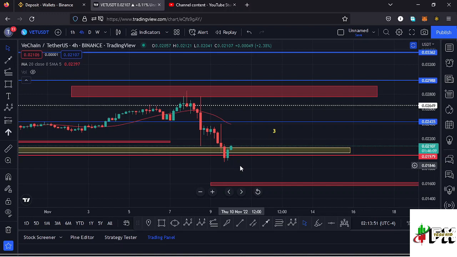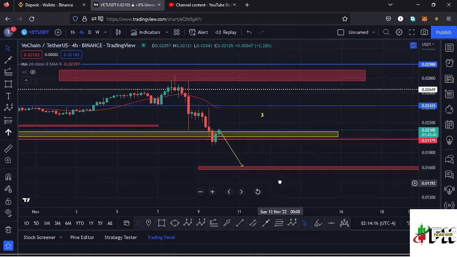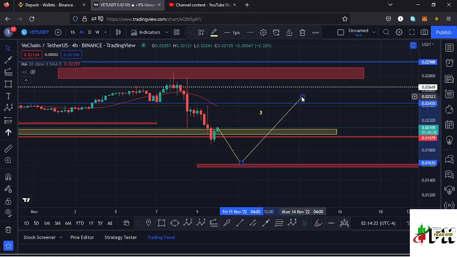The first one is maybe we must fully maximize the target area that I have drawn out down here at around the $0.015 mark in the formation of this higher Elliot wave count 3. That would mean the retest of this key area of resistance over here might not be a success, and we might see a very nice reversal to the lower side to fully maximize that target area. And once we maximize it, then we can expect a very nice bounce to the upper side in the formation of that higher Elliot wave count 4, which is a retracement of the first wave. That is the first possibility that can play out over here.